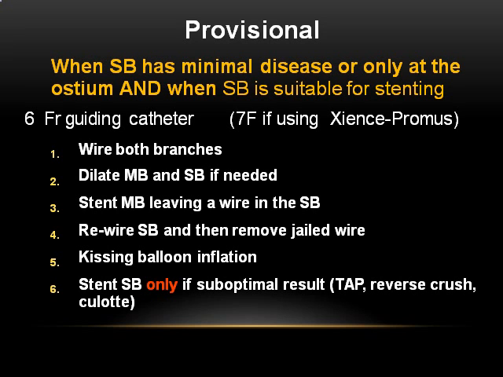That's how you do the crossing, and do a kissing balloon inflation all the time when you're doing a provisional, when the vessel size is more than 2 millimeters, 2 to 2.75 millimeters. Stent the side branch only if suboptimal results.